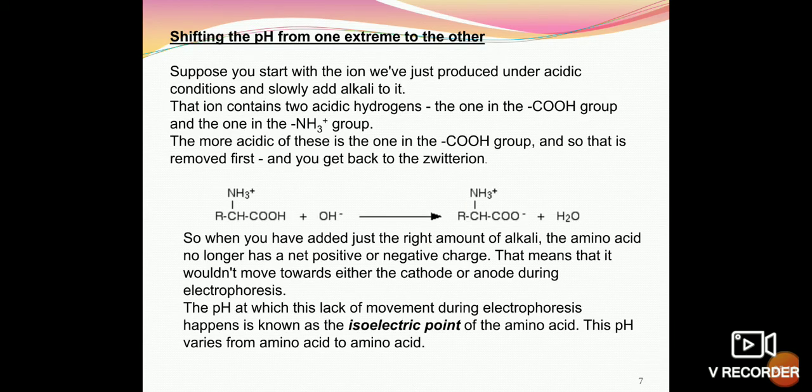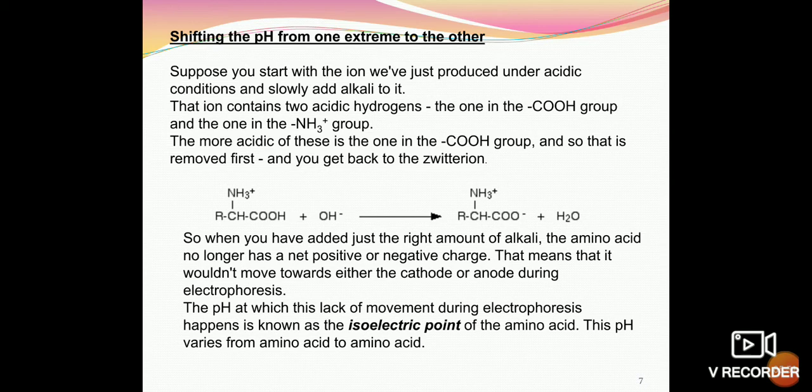Shifting the pH from one extreme to the other. Suppose you start with the ion we have just produced under acidic conditions and slowly add alkali to it. That ion contains two acidic hydrogens, the one in the COOH group and the one in the NH3 positive group. The more acidic of these is the one from the carboxylic group, and so that is removed first and you get back the zwitterion.